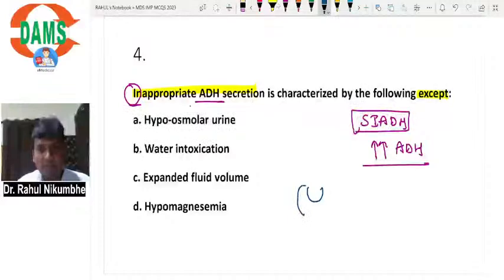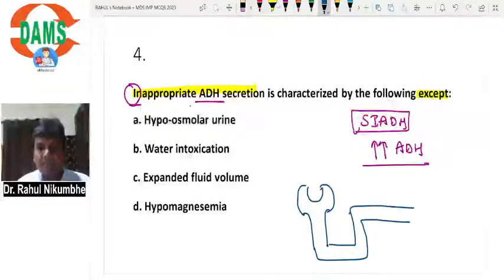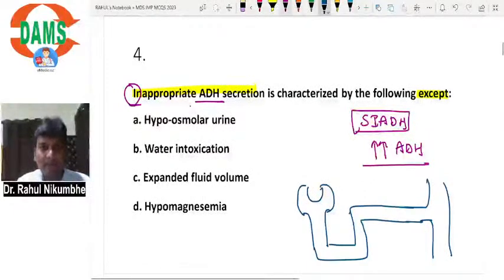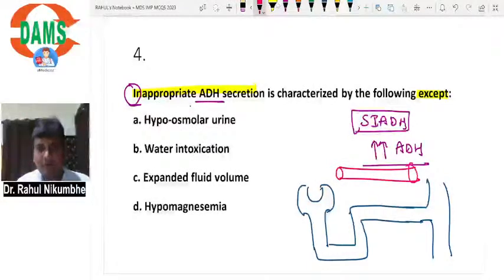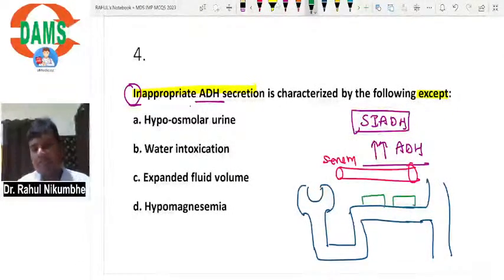Suppose this is a nephron: proximal convoluted tubule, loop of Henle, distal part of nephron, collecting ducts. And suppose this is a blood vessel, or you can say serum. These are the principal cells of the distal part of the nephron, which have V2 receptors.